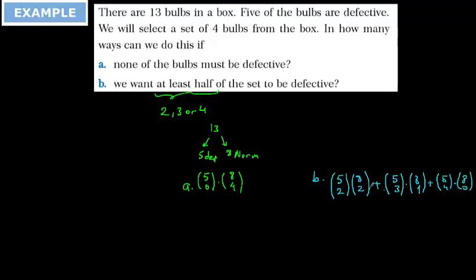8 with 0 and 5 with 0 I didn't write here, but they are going to be equal to n with 0. n with 0 is going to be equal to 1. So this is going to be also equal to 1, and there is no need to write this one. The answer only 8 with 4 we can say for the A choice, and this is the answer of the B1.